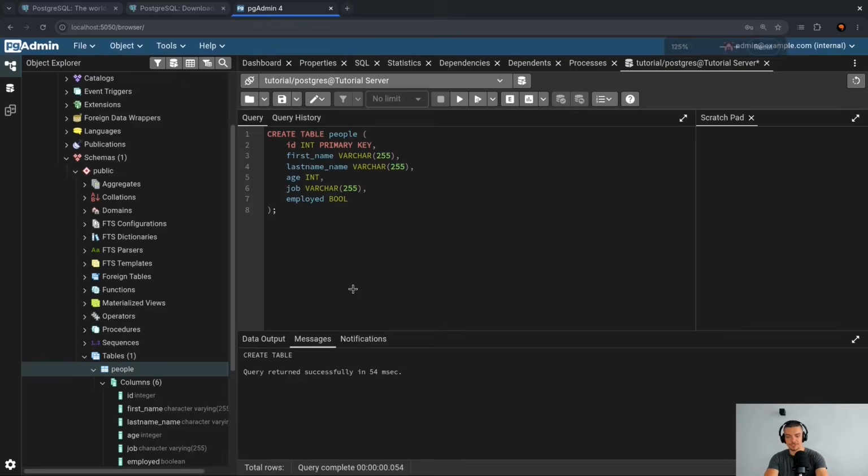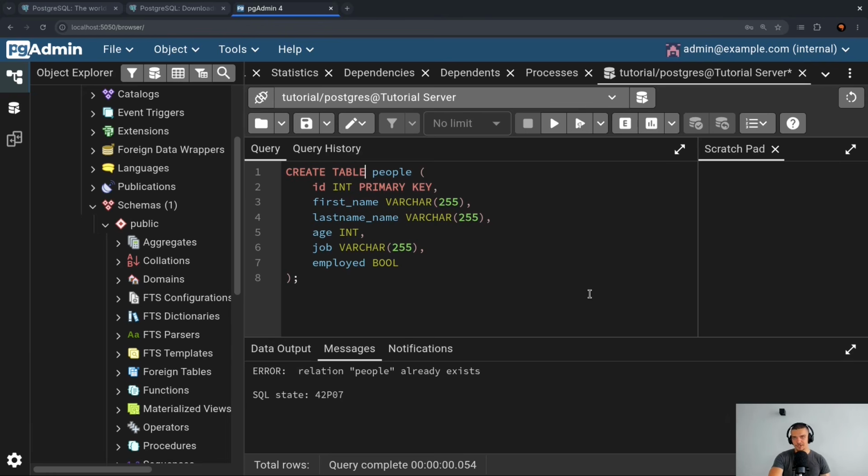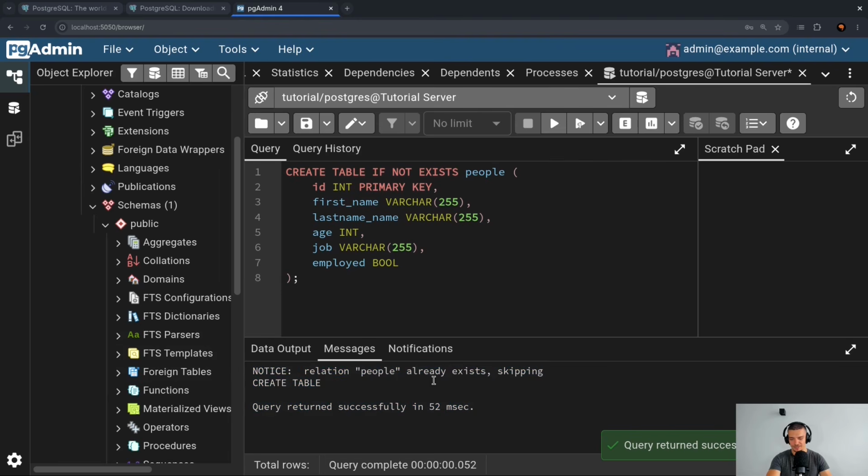What happens if I try to run this command again? If I just execute the same script again, I'm going to get an error. Relation people already exists. But sometimes I like to have a script that I run from top to bottom and I want to keep the command in there. So what can I do here? I can use plain English. I can say create a table if not exists people. So create this table if it doesn't exist, otherwise just skip this. So I can run this and you can see already exists, skipping, create table, worked.